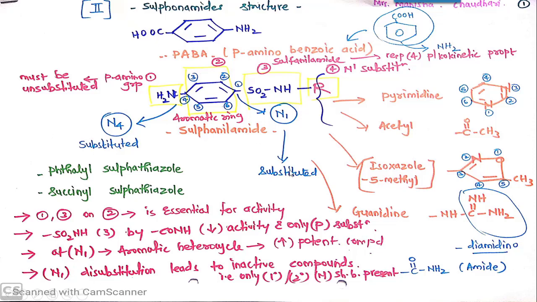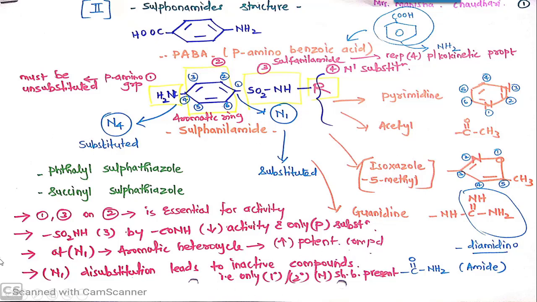At N1, that means this nitrogen, aromatic heterocycle can be possible. That means the substitution of aromatic heterocycle, like say here in sulfadiazine pyrimidine is there, in sulfamethoxazole isoxazole is there. If these kind of substitutions are there, then they lead to highly potent compounds.